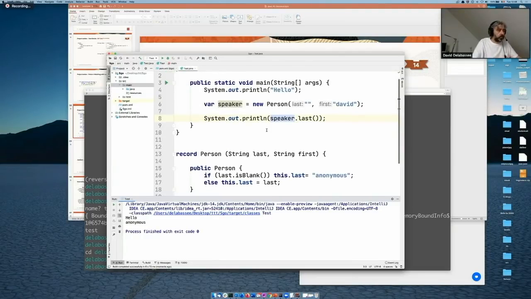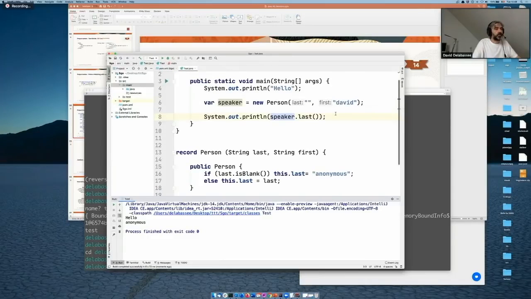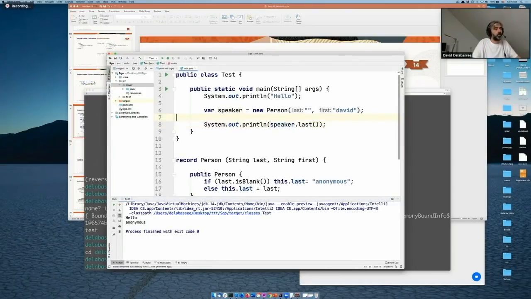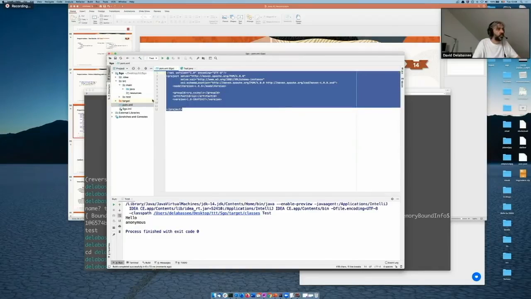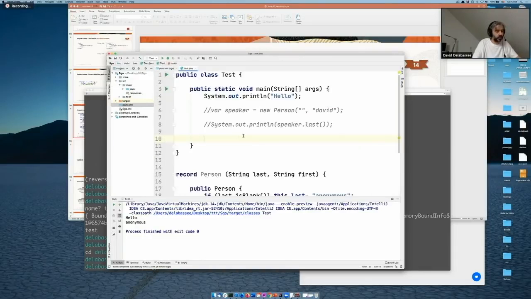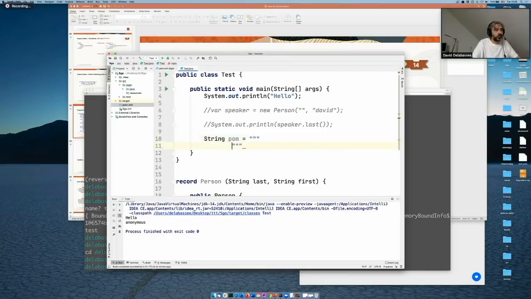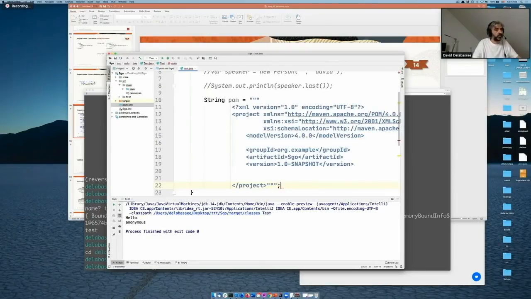The next thing, text blocks. So let's see. For that, this is the POM that has been generated. It's just some XML, the POM from my project. And I want to create a string for that, so I'm going to use a text block. For that, I use the triple quotes. And that's all it takes.